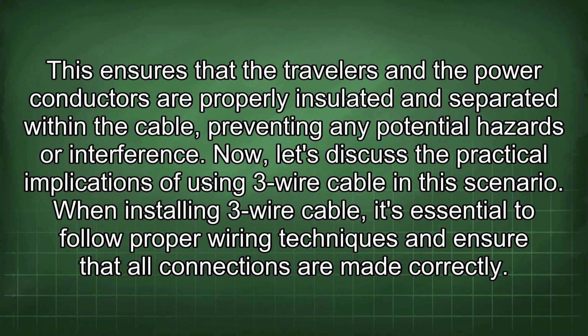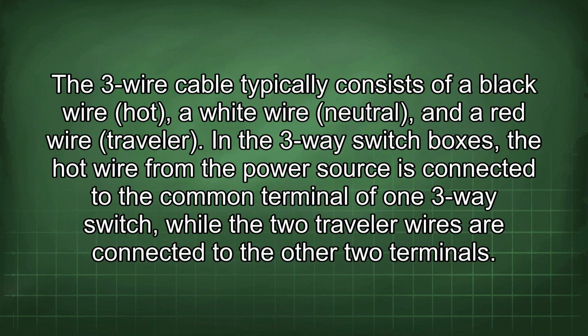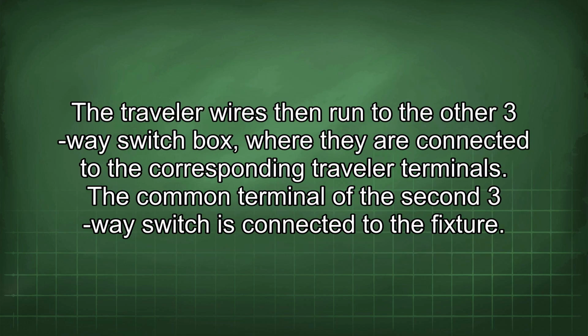When installing three-wire cable, it's essential to follow proper wiring techniques and ensure that all connections are made correctly. The three-wire cable typically consists of a black wire hot, a white wire neutral, and a red wire traveler. In the three-way switch boxes, the hot wire from the power source is connected to the common terminal of one three-way switch, while the two traveler wires are connected to the other two terminals. Traveler wires then run to the other three-way switch box, where they are connected to the corresponding traveler terminals. The common terminal of the second three-way switch is connected to the fixture.